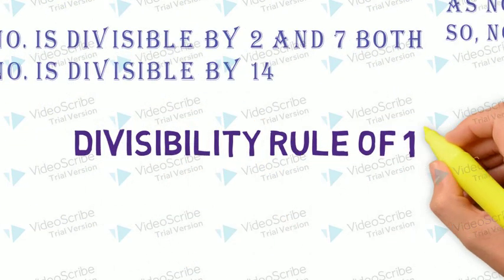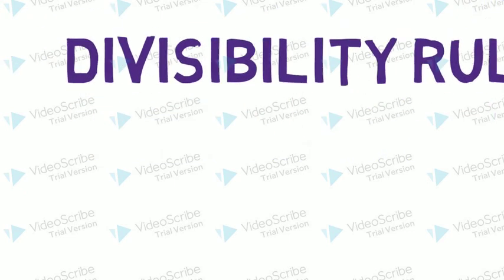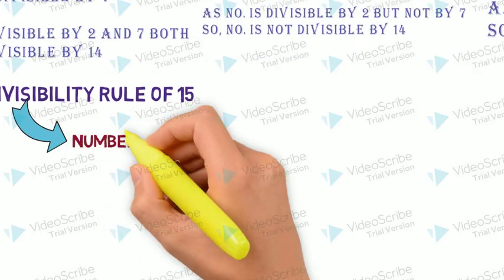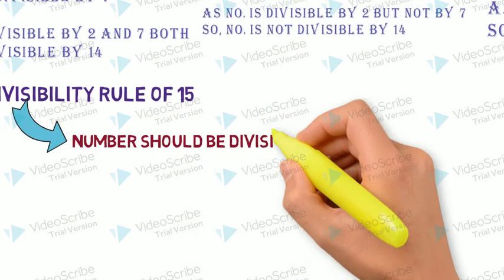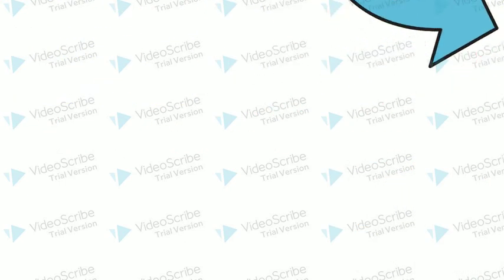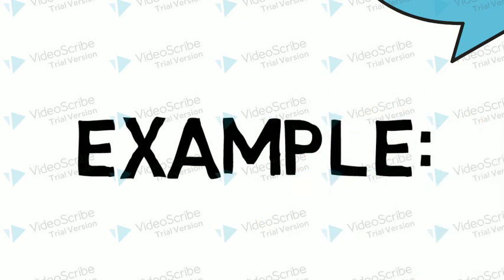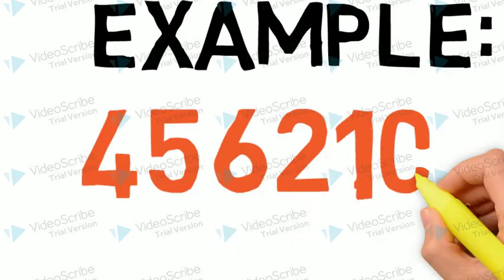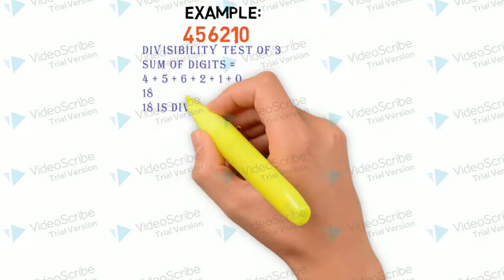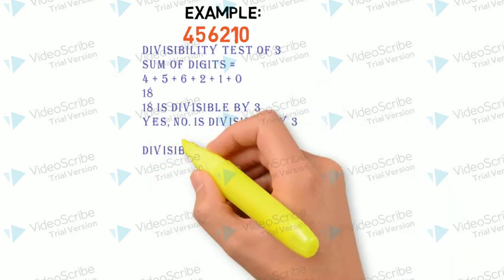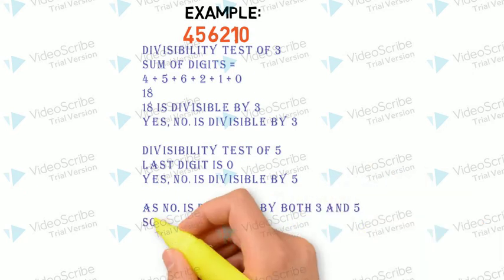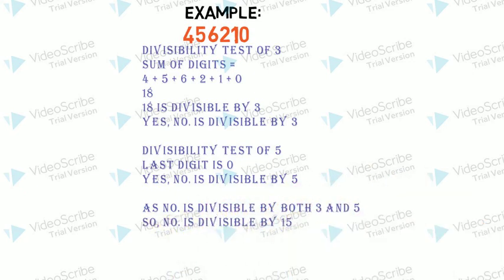What about the divisibility rule of 15? Let's see. 3 times 5 is 15. So the number should be divisible by both 3 and 5. Let's see an example. Here I am taking 456210. We will check its divisibility by 3. Sum of digits is 18. Yes, it is divisible by 3. Now 5. Last digit is 0. Yes, it is divisible by 5. As the number is divisible by both 3 and 5, the given number is divisible by 15 also.